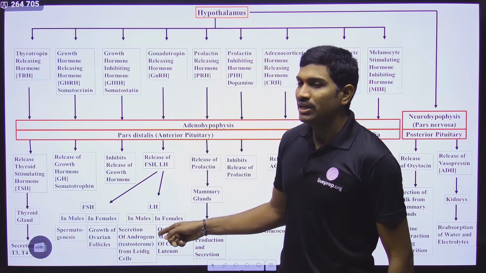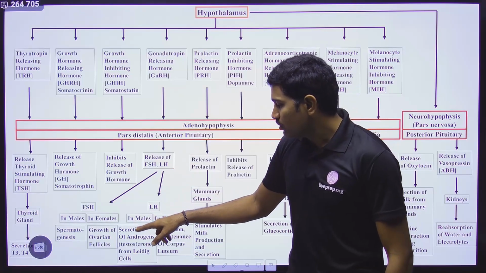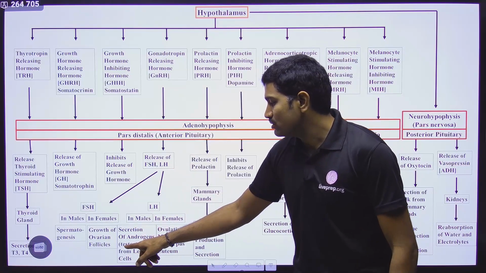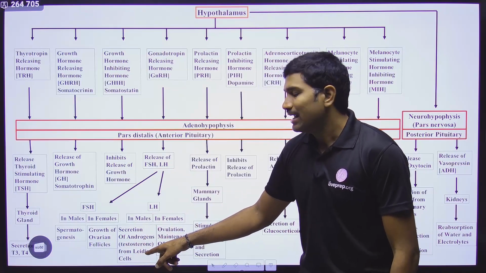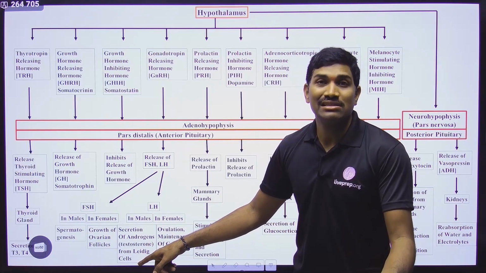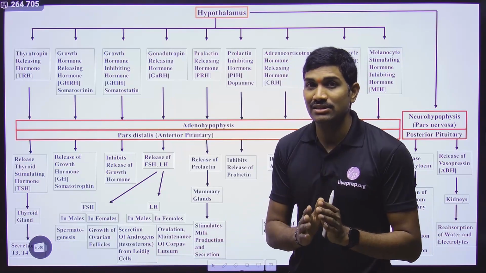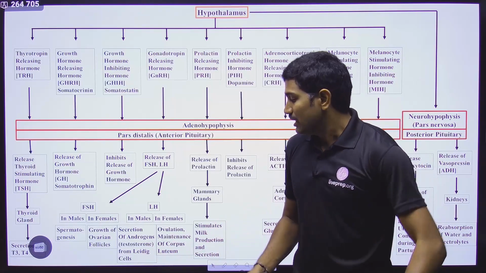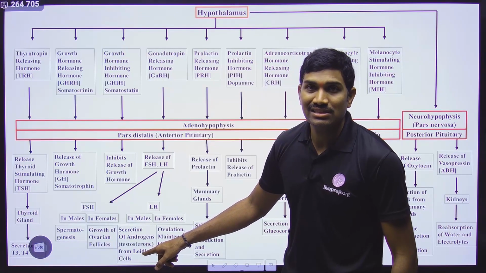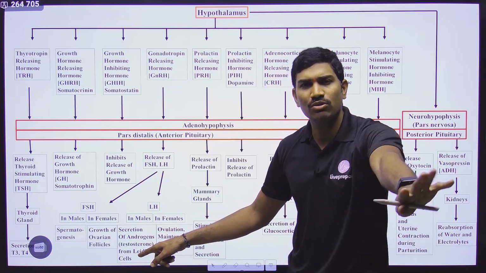Next one, luteinizing hormone. LH means what? Luteinizing hormone. And this luteinizing hormone in the case of males is helping in secretion of androgens like testosterone from Leydig cells. Leydig cells are also called interstitial cells. Anyhow, separately under the testis we will study. Please understand these things. In the testis, you will study that Leydig cells, also called interstitial cells, help in production of androgens or testosterone. That's what you are studying.